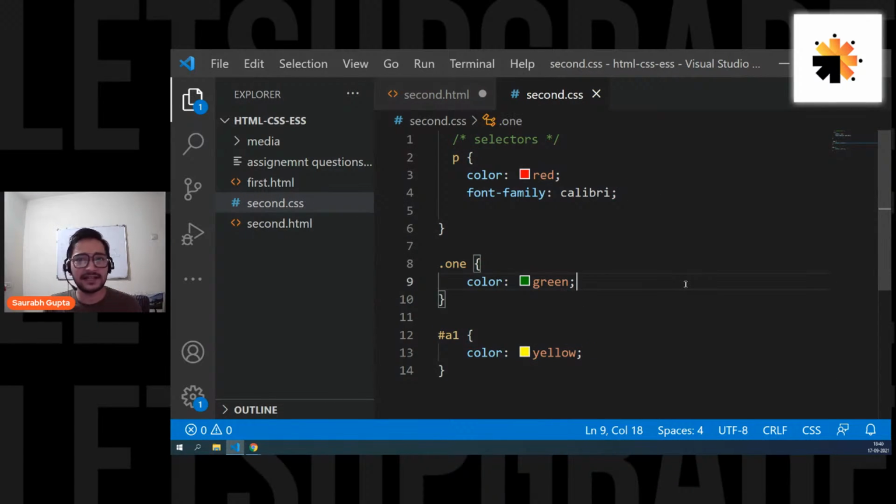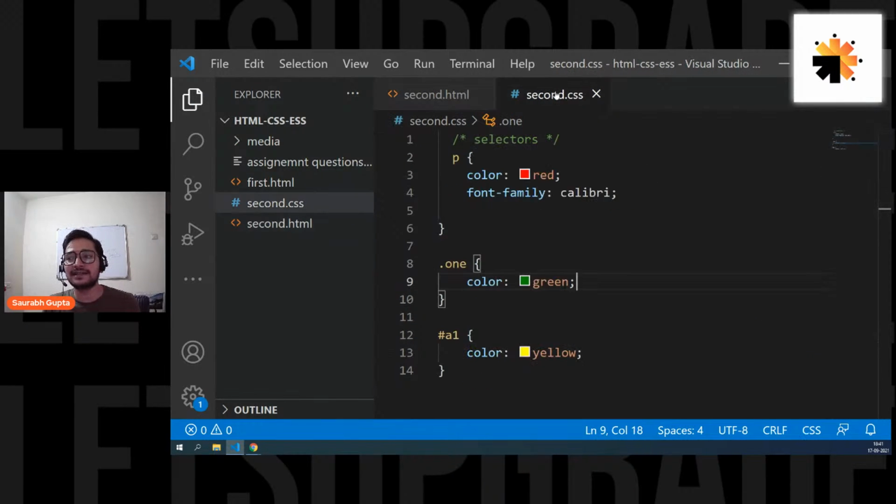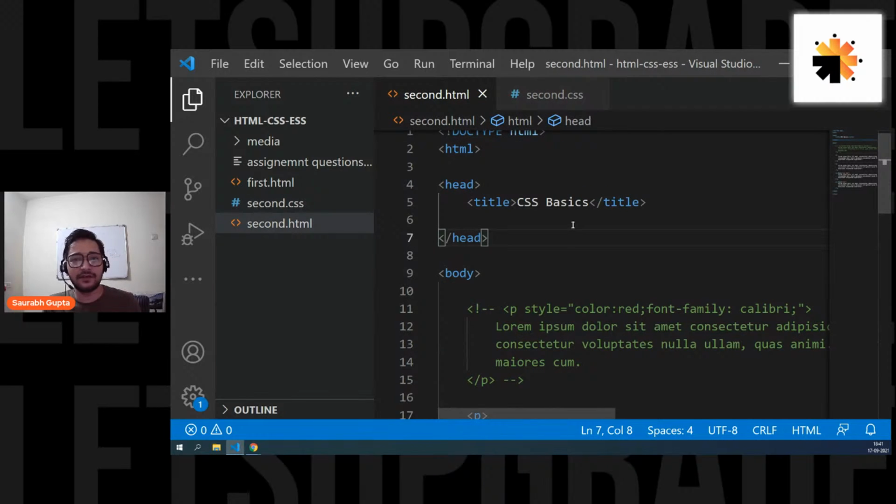The way of writing CSS is still the same. Property, value, selectors, everything is fine. The difference is that the page is different. Now this is a completely different page, a CSS page, and then you have your HTML page. But now the problem is, how will our HTML file know that I have to take my CSS from this page? If it was inline, it was in the tag. If it was internal, it was in the HTML page, so the HTML page understood that I have to take my CSS from the style tag. But now CSS is in a separate page and HTML is in a separate page.